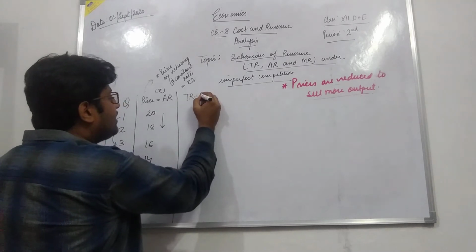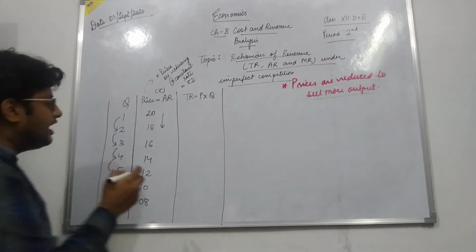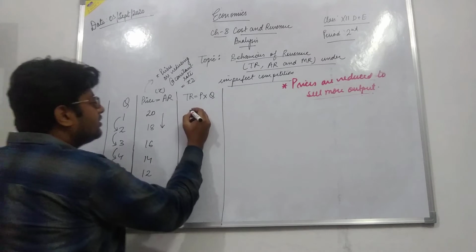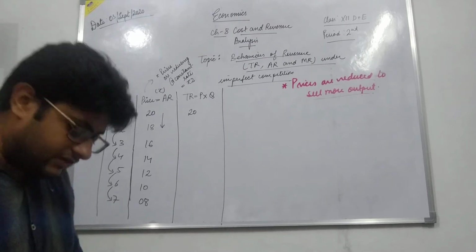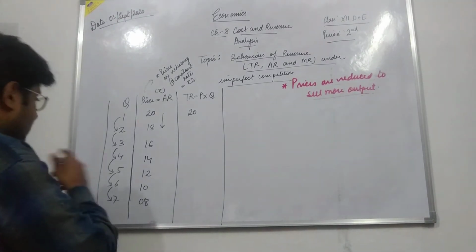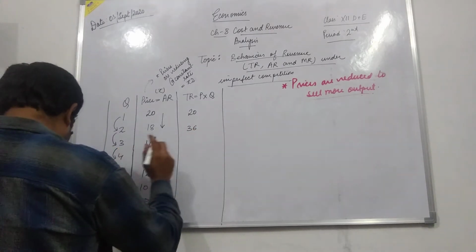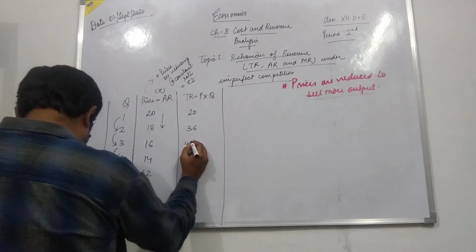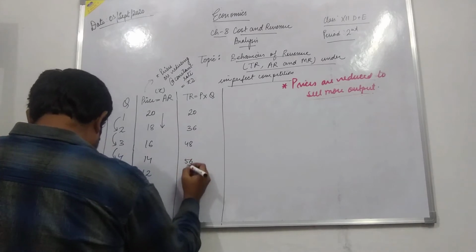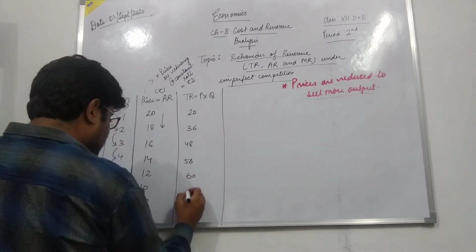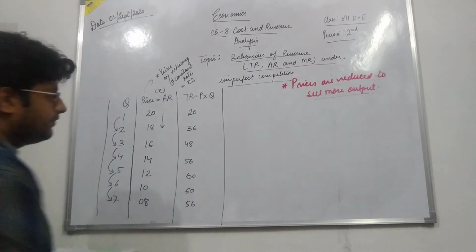Same, we will multiply the price by the output. Okay, now multiplying the price by the output, 20 into 1, the total revenue will be 20. Okay, take out the calculators, everyone. Then 18 into 2, 36, total revenue 36. 16 into 3, 48. 14 into 4, 56. 12 into 5, 60. 10 into 6, 60. And 8 into 7, 56.